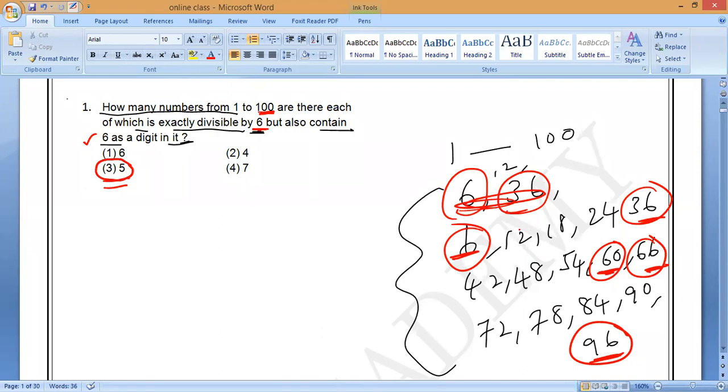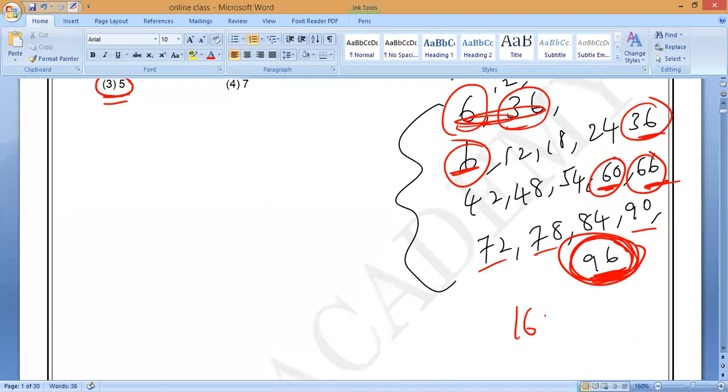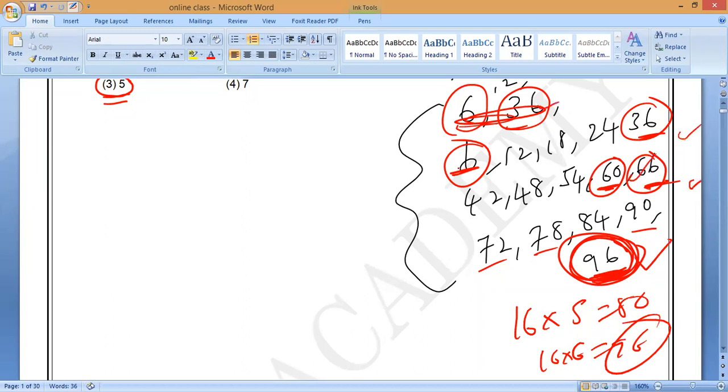6 17s, 6 18s, 6 19s, I think. Where will 96 come? 16 5s are 80, and 16 6s are how much? 96. So like that, totally 5 numbers. You can write it directly in your mind itself, calculate and choose the answer 5.